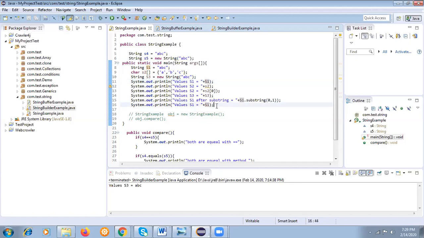Here in a println, I'm printing s1, s2, s2's zeroth element, and s3. Then I have used a substring method. What is a substring? We will discuss that too. Let's comment on this as well.